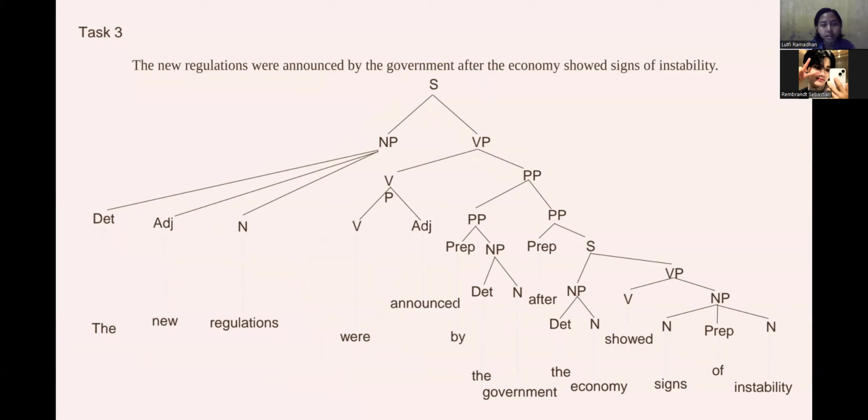In this sentence, the new regulation as the subject has been announced by the government as agent after the economy showed signs of instability.